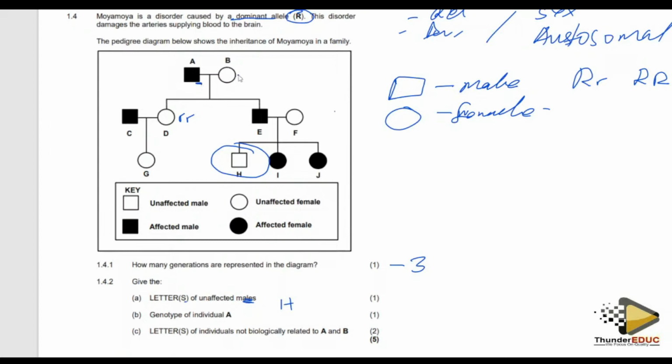But because this kid is small r, and the mother is like that, as we have seen here, one allele came from the mother and one allele came from the father. Therefore, the father can't be this. So the father is like that, meaning that one allele came from the father, one allele came from the mother, and they gave rise to this kid. Hence, A is of this genotype. So A is heterozygous. I think I'm clear there. Yes.